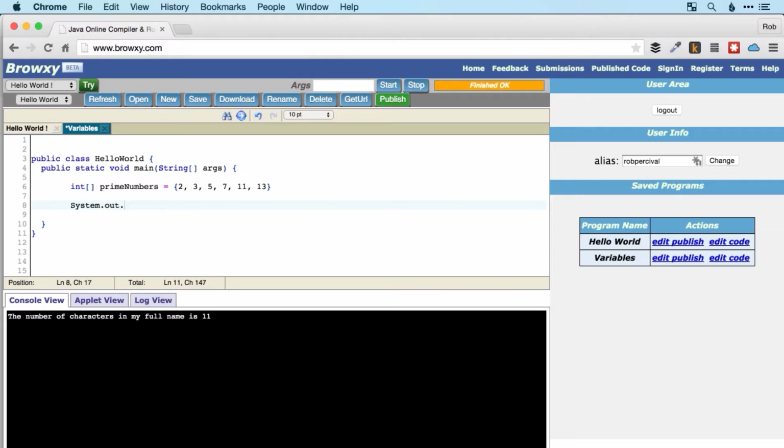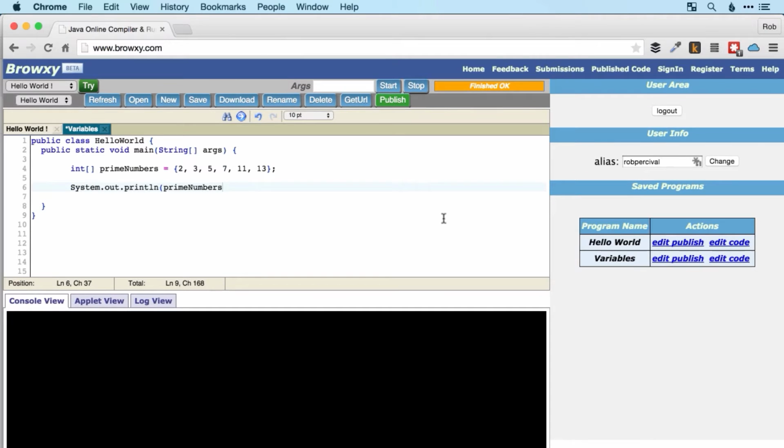So system.out.println prime numbers. Oh, and I'll need a semicolon there as well. It's easy to forget because it's a curly bracket. So we get a collection of strange symbols here, which isn't very useful for us. This is because prime numbers is an array and not a string. And so trying to print it as a line doesn't work. We get this strange object instead.